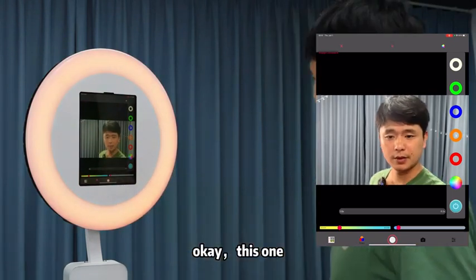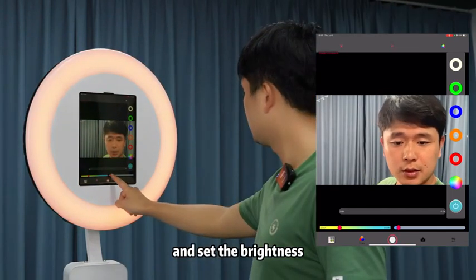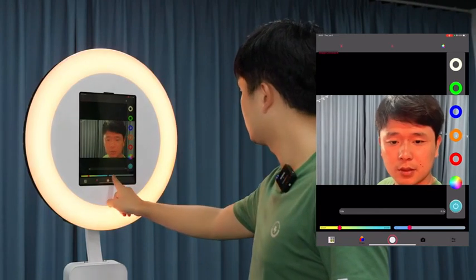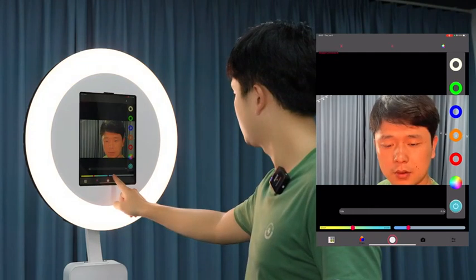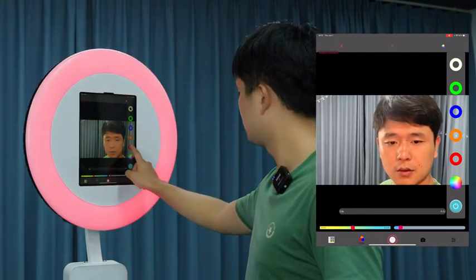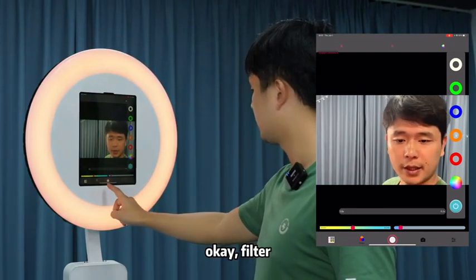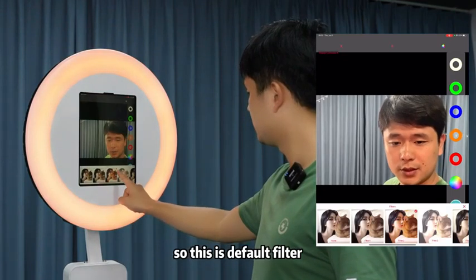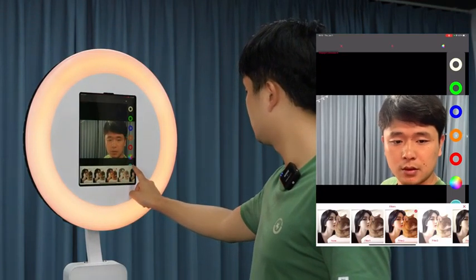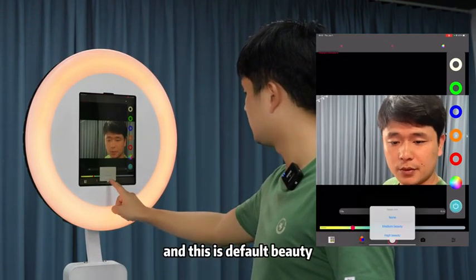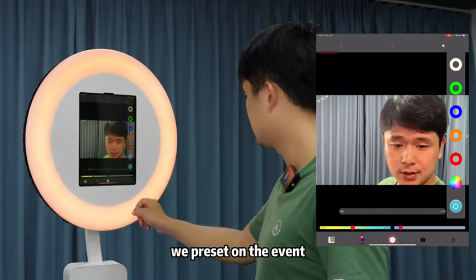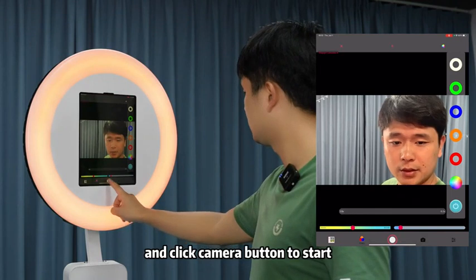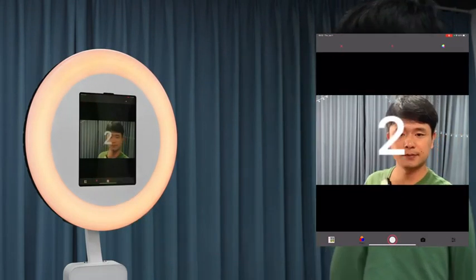Okay, this one, and set the brightness, temperature, red, green. Okay, filter. So this is the default filter, and this is the default beauty we preset on the event, and click button to start.